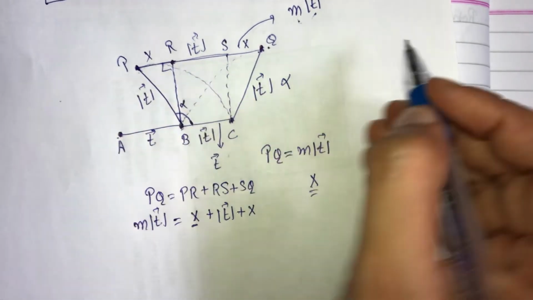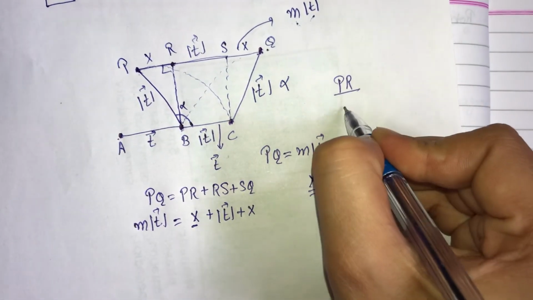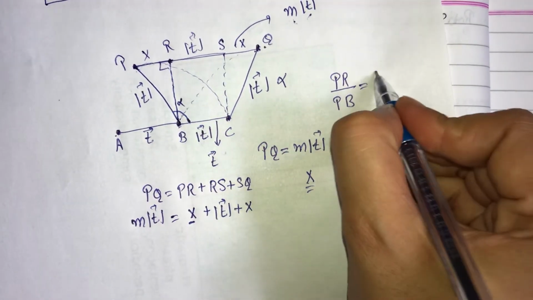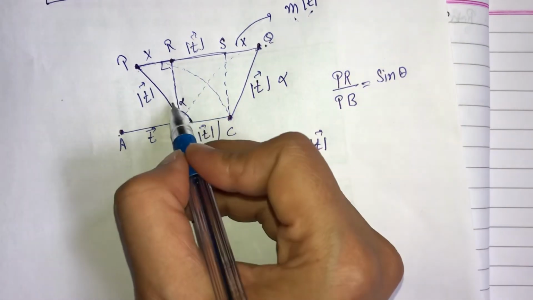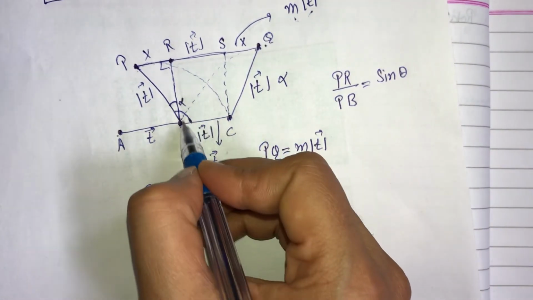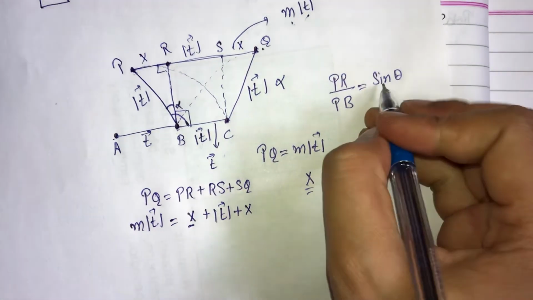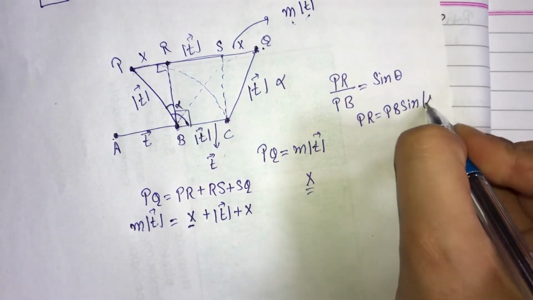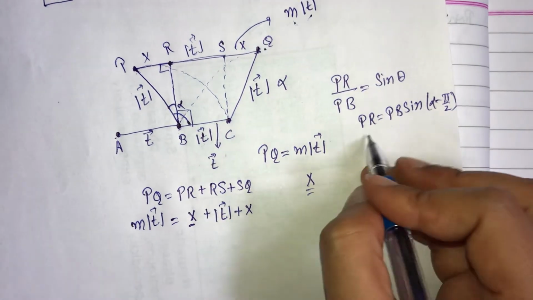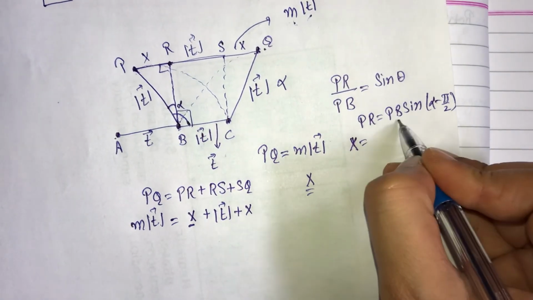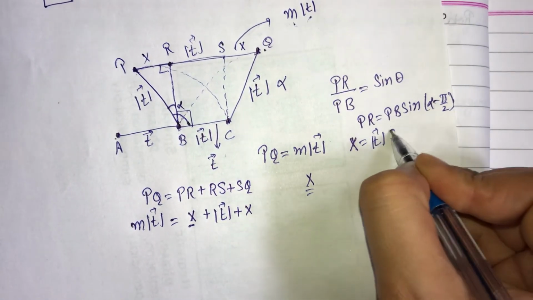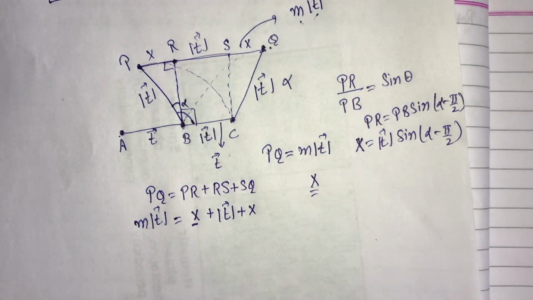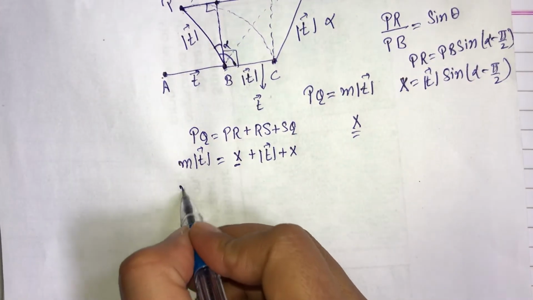Now if we write PR over PB, this is perpendicular upon my hypotenuse, then this will be equal to sine theta. Now this is the angle theta, which is equal to alpha minus 90 degrees. So PR is equal to PB sine (alpha minus pi by 2). So this x is equal to PB, which is the t vector magnitude, times sine (alpha minus pi by 2).